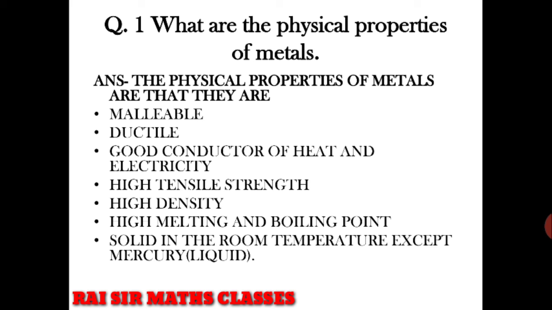So the ability of a substance to be converted into utensils is tensile strength. All metals have high tensile strength, high density, and high melting and boiling points. I have shown you a diagram of all the elements of the periodic table, showing at what point they will boil or melt.